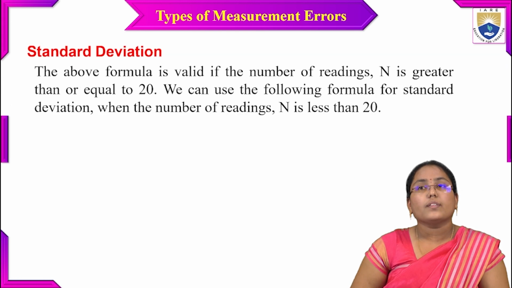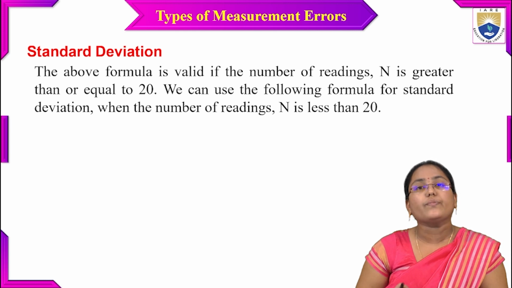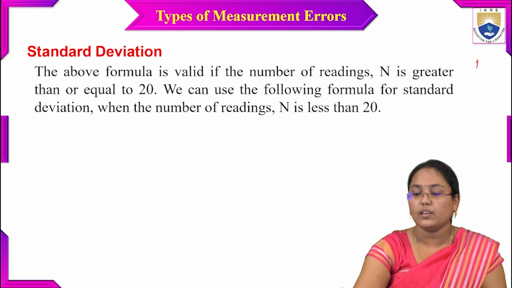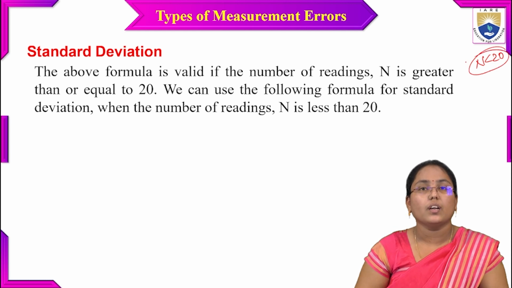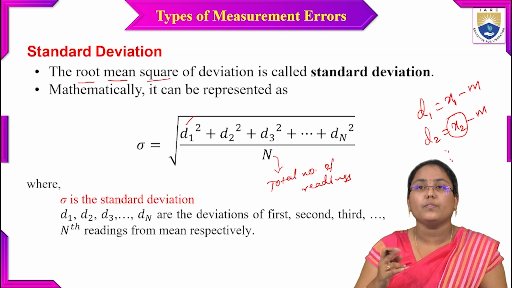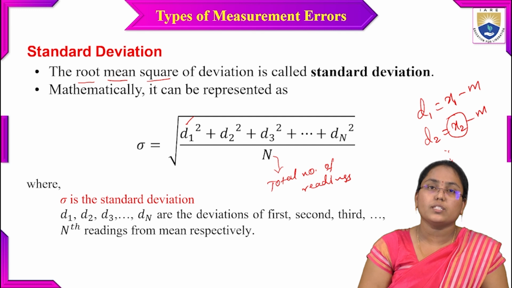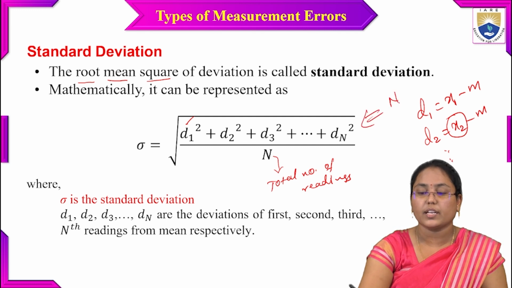The equation which we have seen previously is valid only if the number of readings is less than 20. Whenever you are measuring any standard deviation, choose that equation if the number of readings is less than 20.